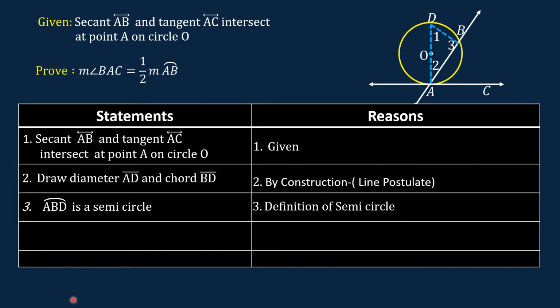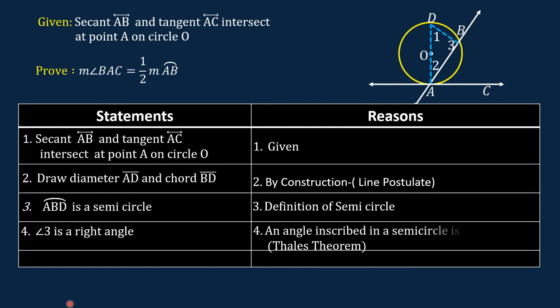The reason, definition of semicircle. Next statement, angle 3. This angle is a right angle. The reason, an angle inscribed in a semicircle is a right angle. This is the Thales theorem.